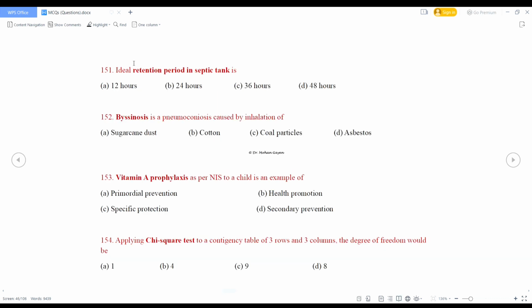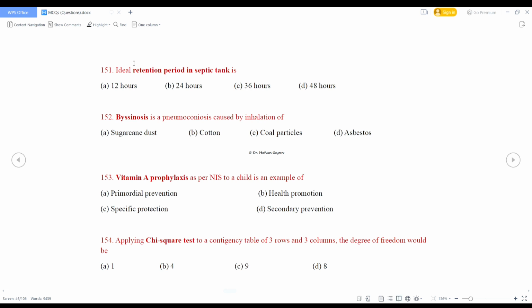Ideal retention period in septic tank is 12 hours, 24 hours, 36 hours, 48 hours. So right answer is 24 hours. Byssinosis is a pneumoconiosis caused by inhalation of sugarcane dust, cotton, coal particles, asbestos. Option B is the right answer. Vitamin A prophylaxis as per NIS to a child is an example of primordial prevention, health promotion, specific protection, secondary prevention. So it is an example of specific protection.